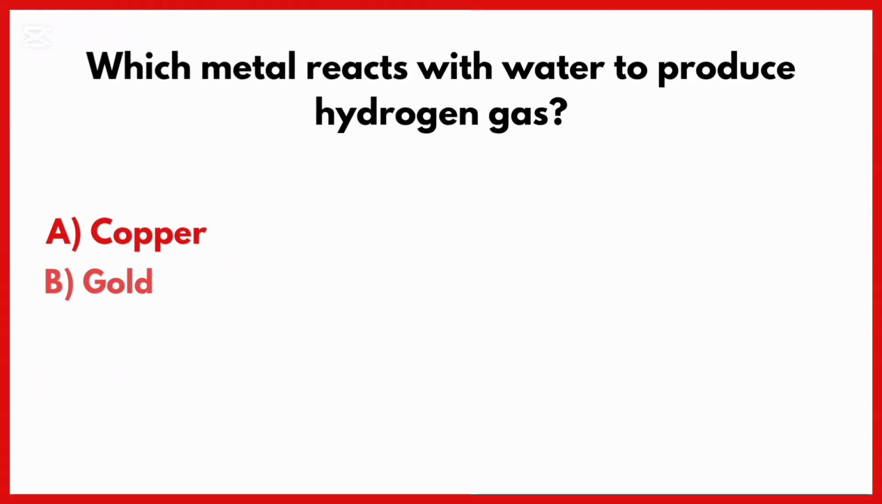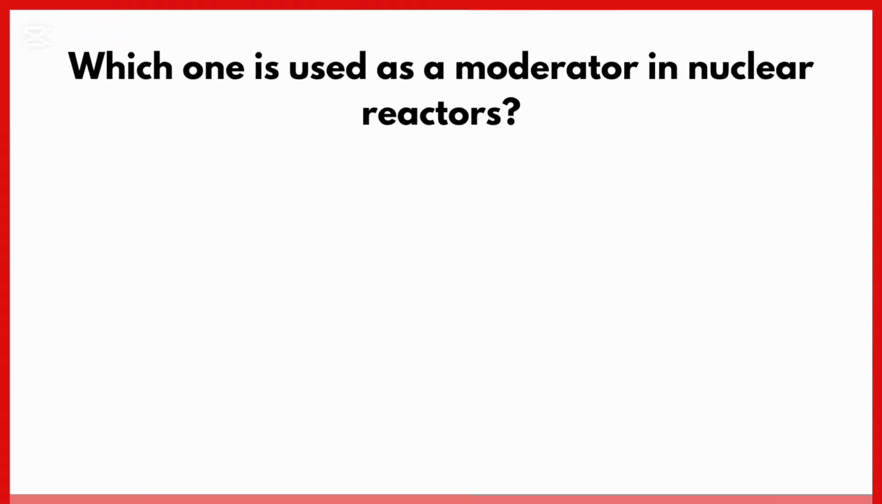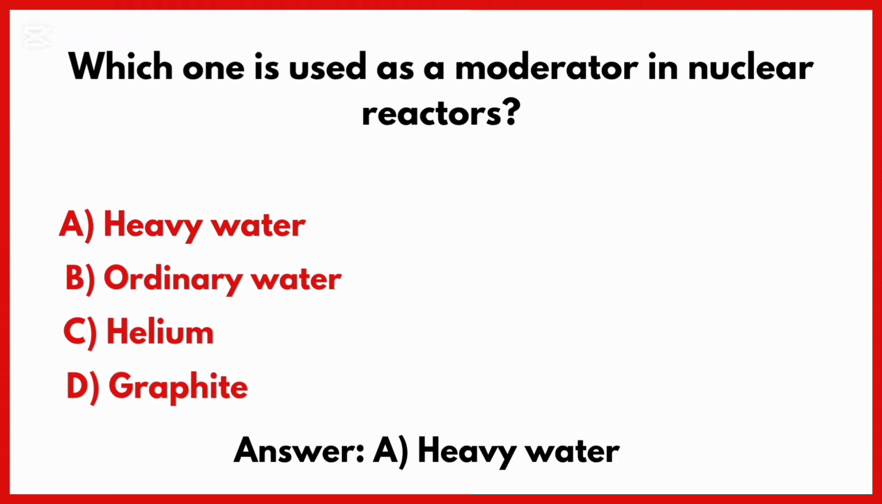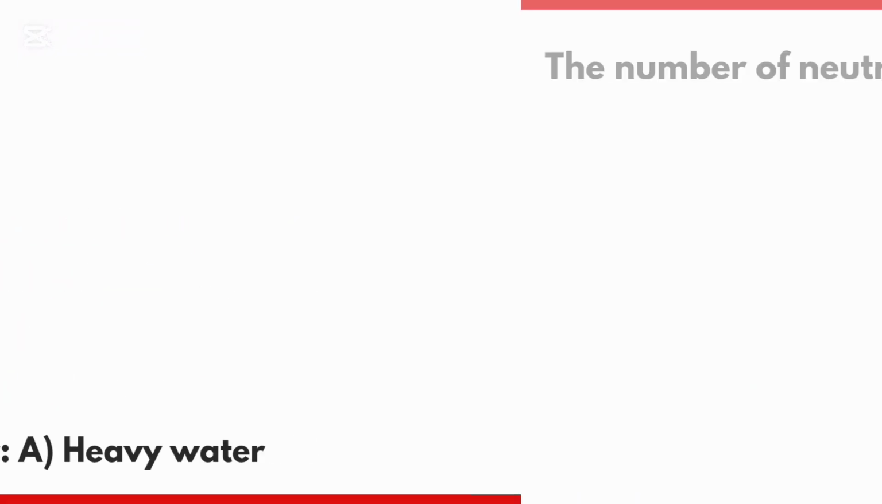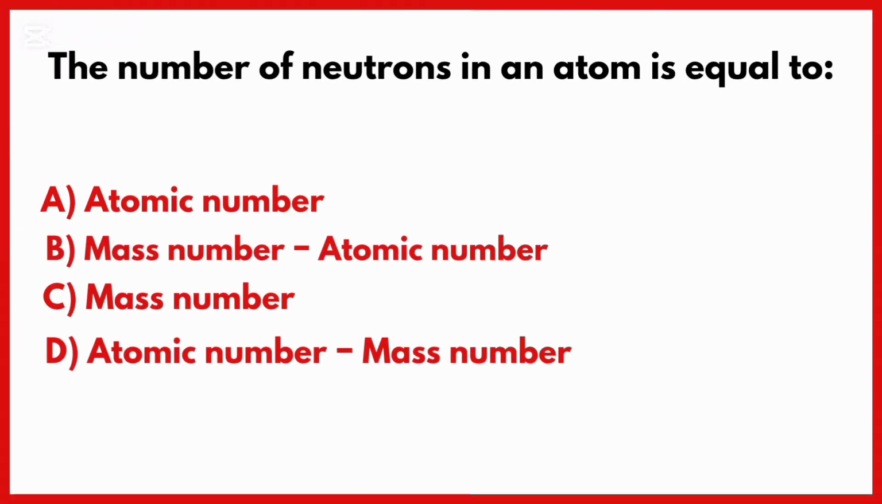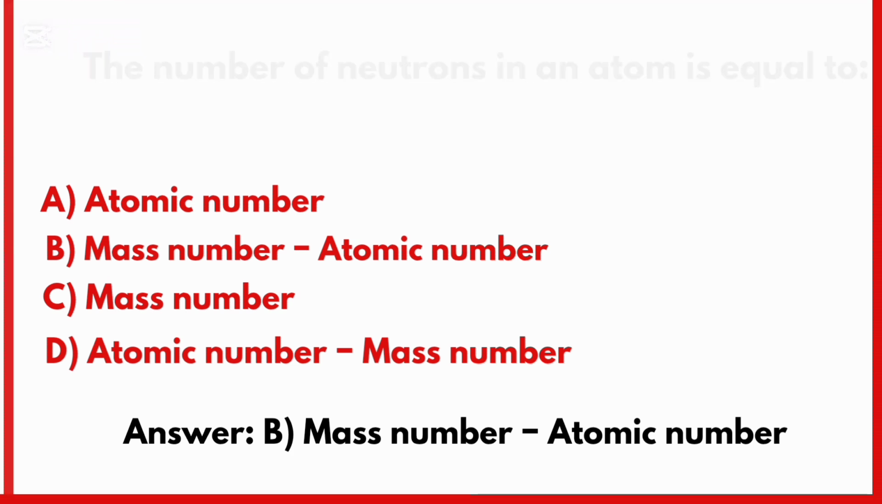Which metal reacts with water to produce hydrogen gas? Correct answer is option C. Sodium. Which one is used as a moderator in nuclear reactor? Correct answer is option A. Heavy water is used as a moderator in nuclear reactor. The number of neutrons in an atom is equal to. Correct answer is option B. Mass number minus atomic number.